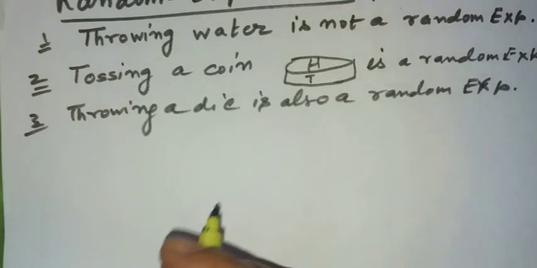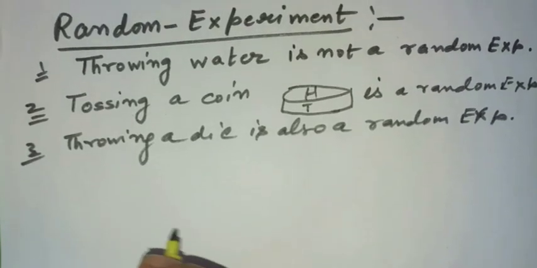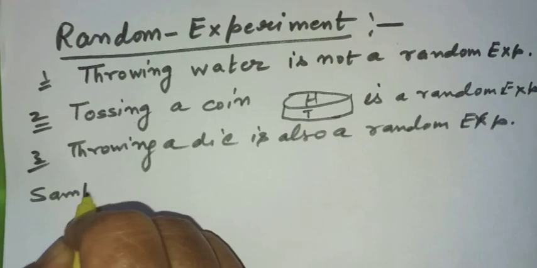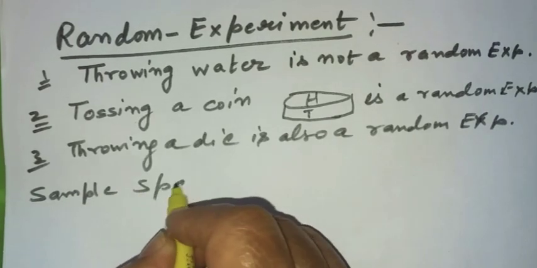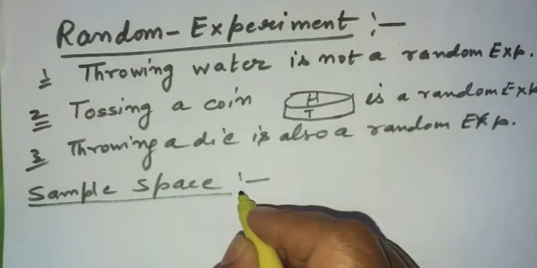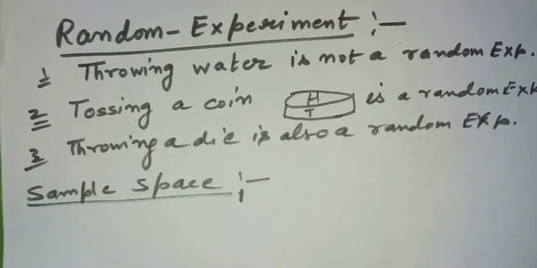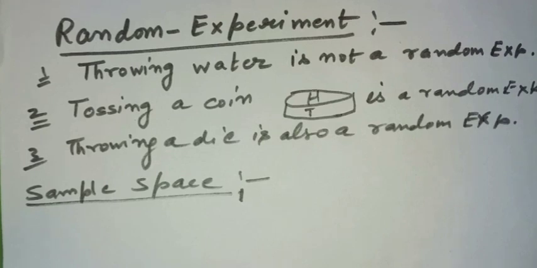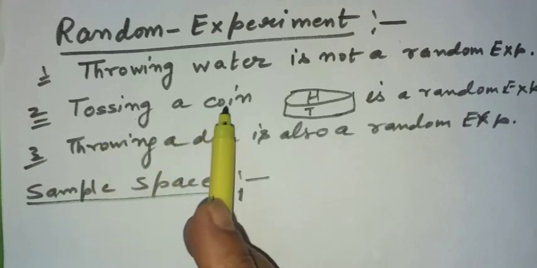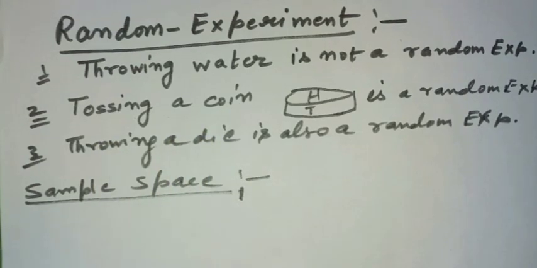Now we move to the next term which is associated with any random experiment, and that term is sample space. You already know these terms from your class 11, but still I am revising in case you have forgotten. What is a sample space? We have just discussed that a random experiment is any experiment whose outcomes are not predetermined and which has more than one outcome.